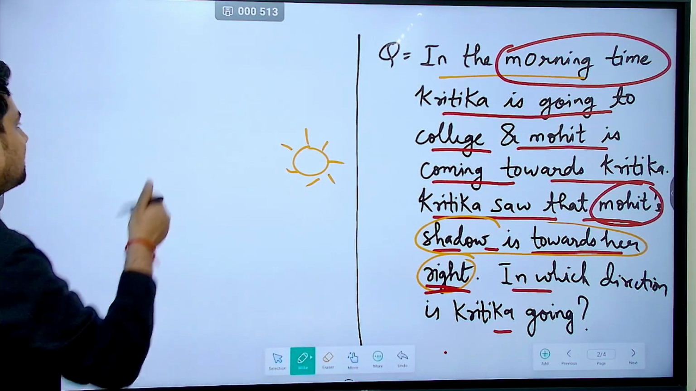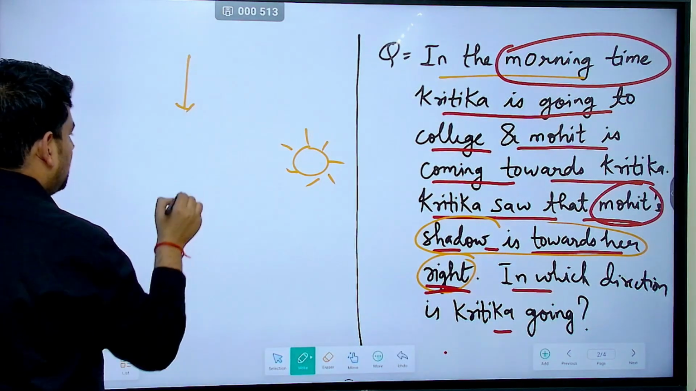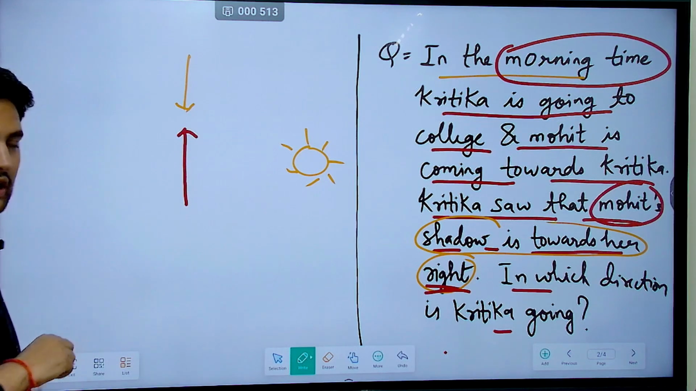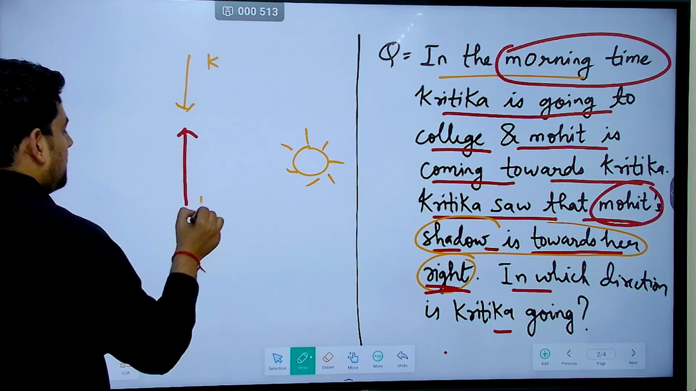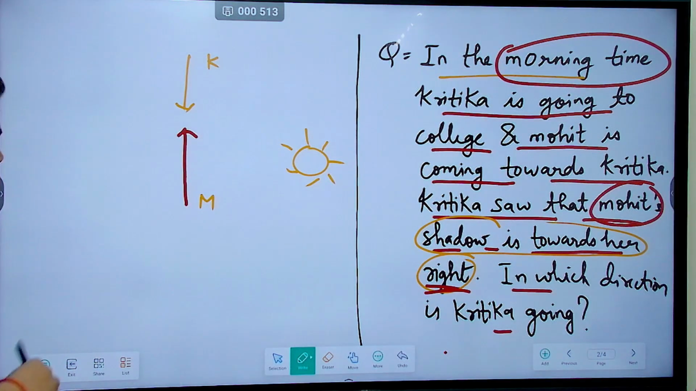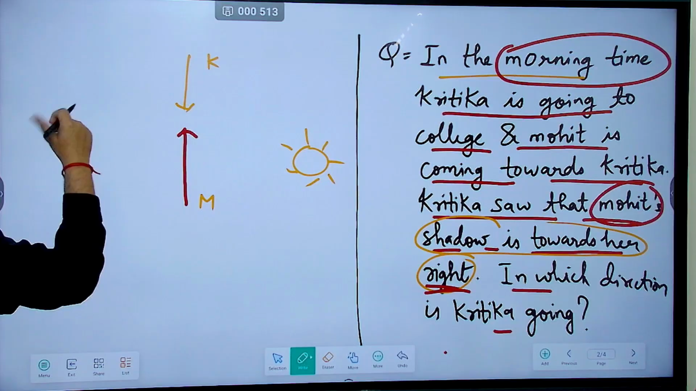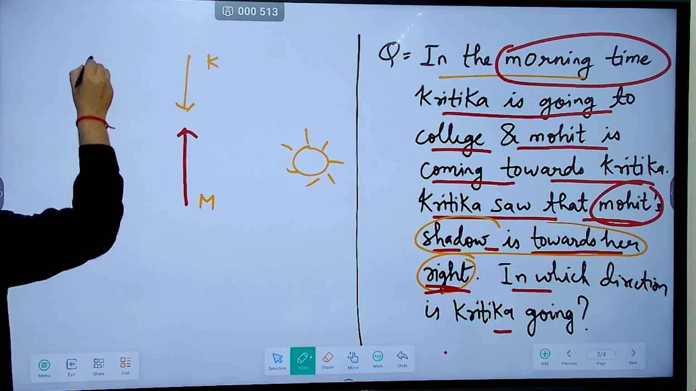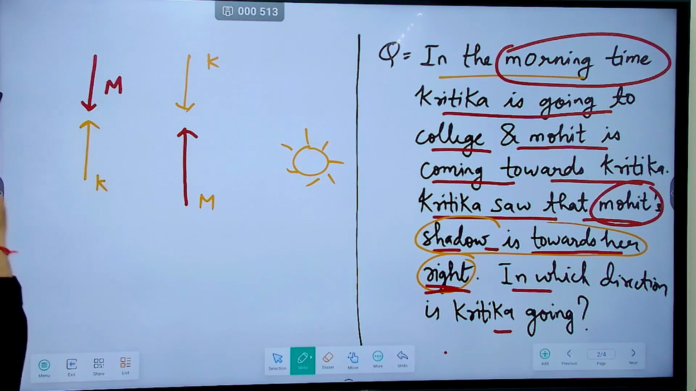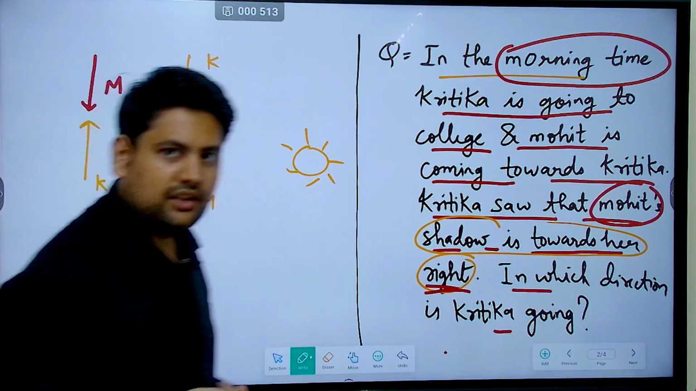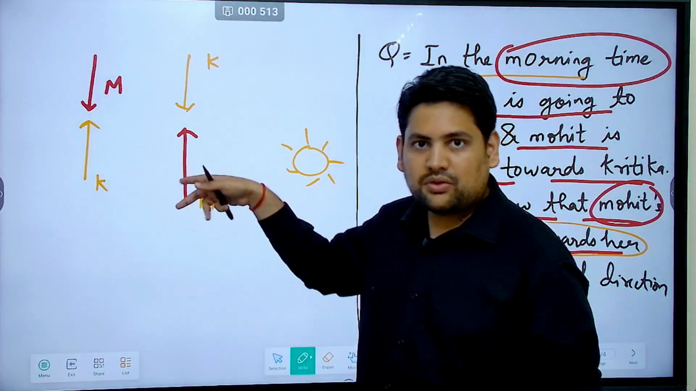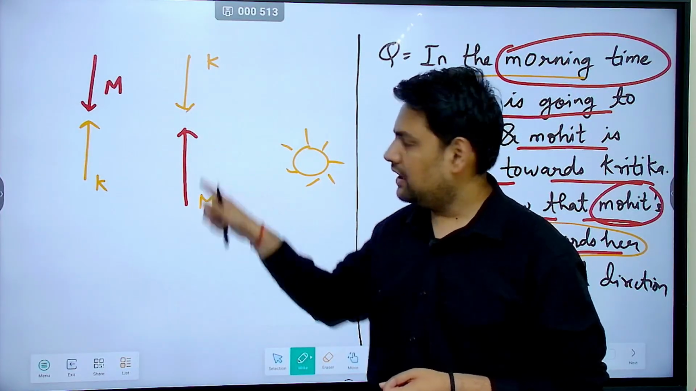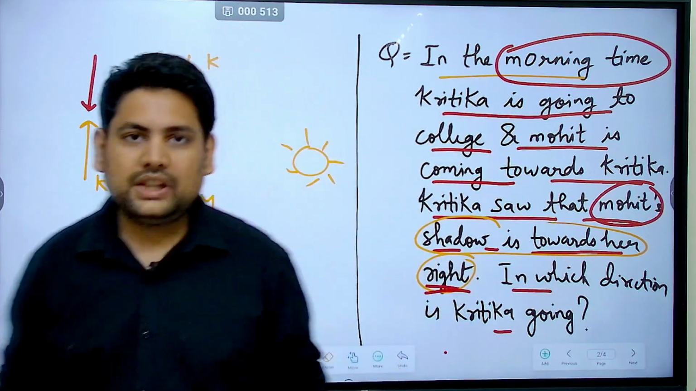Now we have two possibilities. Either this is Kritika and this is Mohit, or this is Kritika and this is Mohit. These are the only two possibilities, correct? They can't be going in the east-west direction, because they have to come towards each other. So we get this. Now we need to find which one of these is correct.